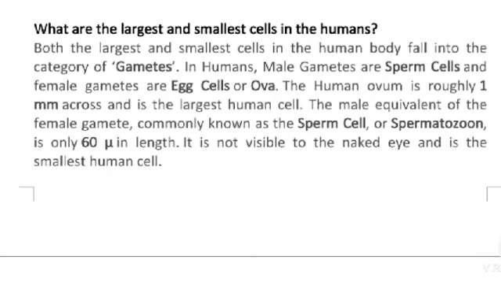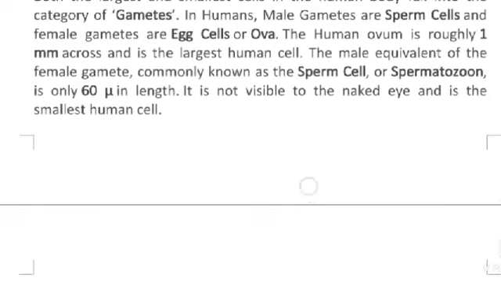The human ovum is roughly 1 mm across and is the largest human cell. The male gamete, the sperm cell or spermatozoon, is only 60 microns in length. It is not visible to the naked eye and is the smallest human cell.